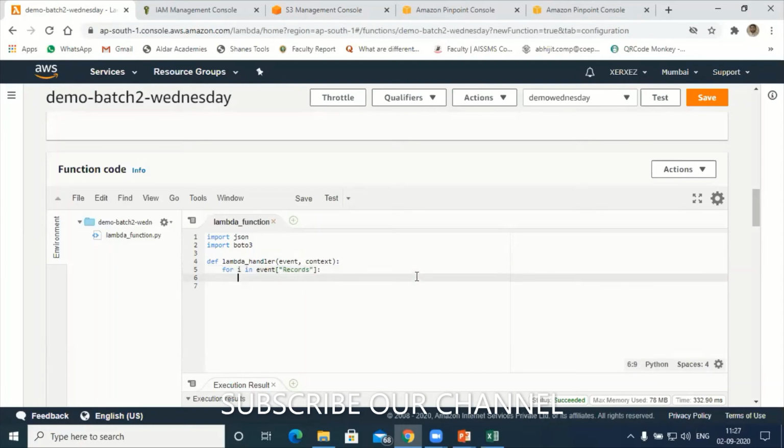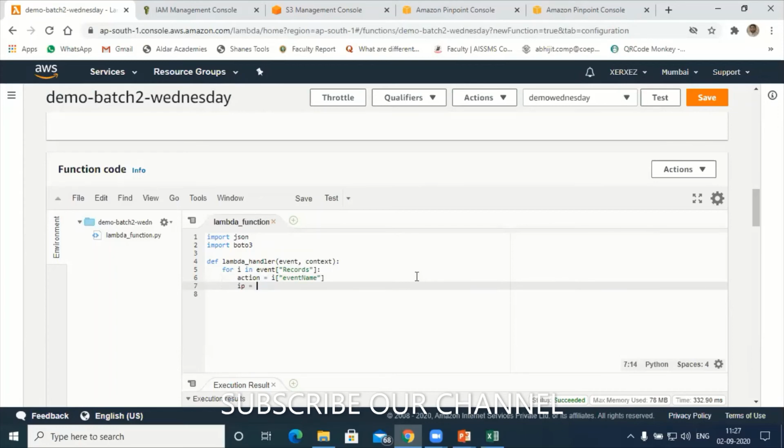Next is the action. What action is that user performing? Let's have i of event name. The event name we have already created here. Next is the IP address, from which IP address he is deleting or copying the file.